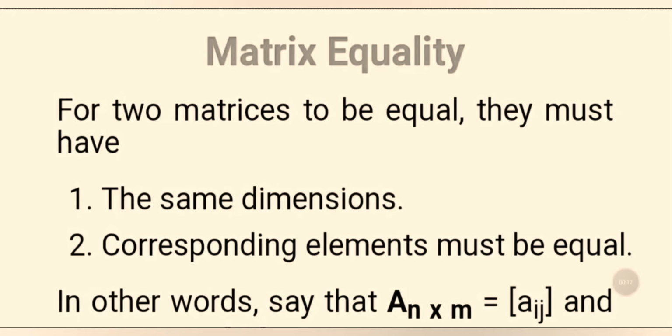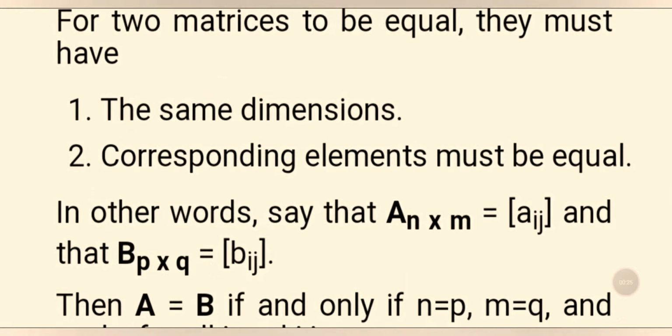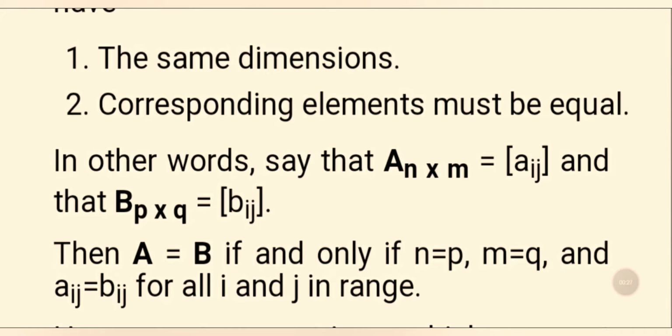Matrix equality. For two matrices to be equal, they must have number 1, the same dimension, and number 2, the corresponding elements must be equal. In other words, say that A, n by m, is equal to Aij and B, p by q, equal to Bij. Then A equals B if and only if n equals p, m equals q, and Aij equals Bij for all i and j in range.